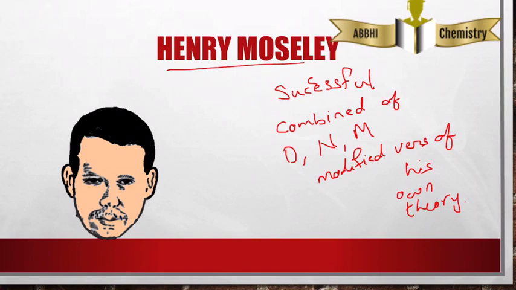That modified version is called the modern periodic law.